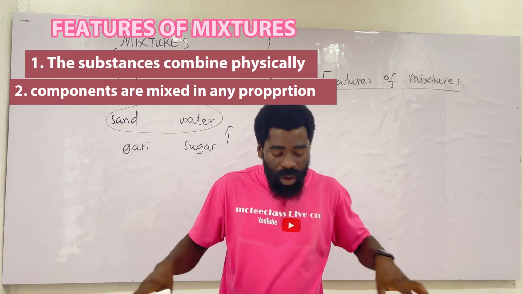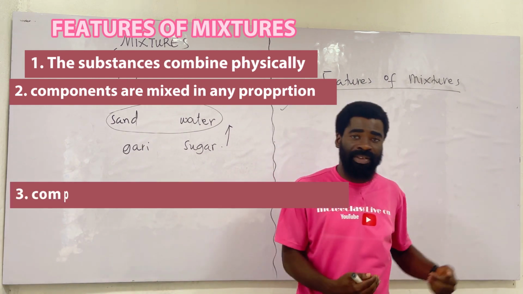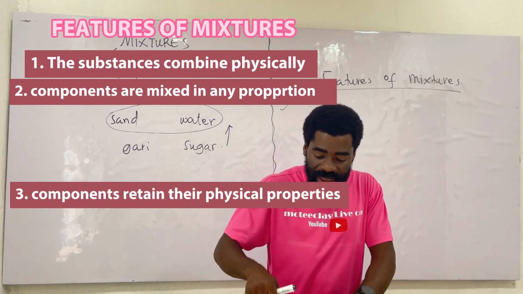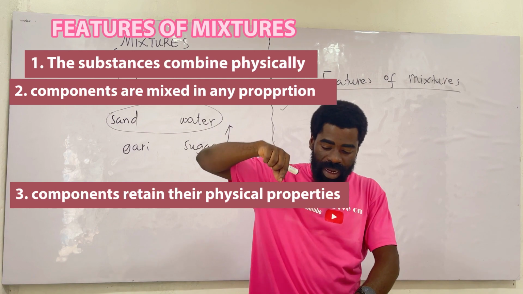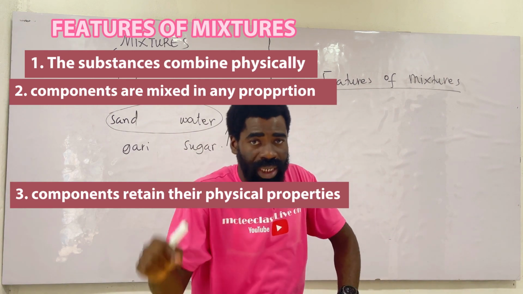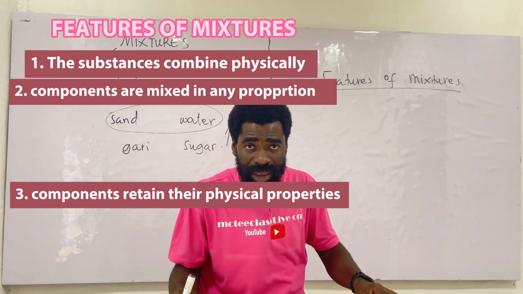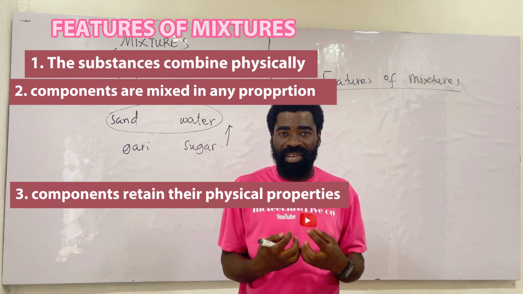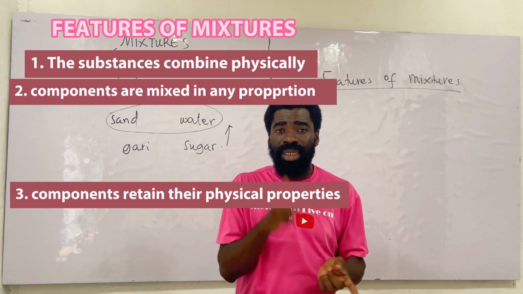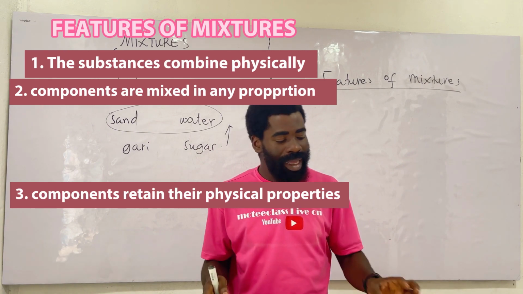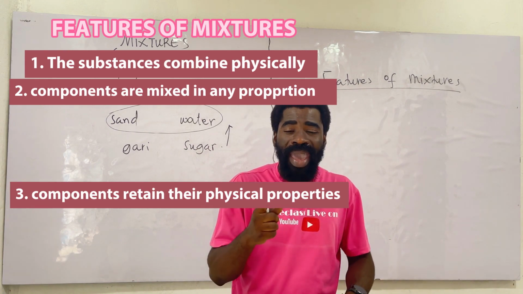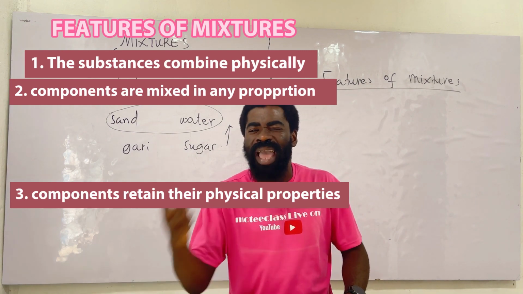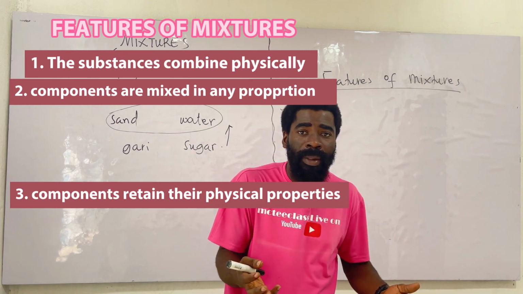Now, the components also retain their properties. When you mix them, because of the physical combination, nothing has changed. The definition says without any chemical change, and when there's no chemical change, that means I am still maintaining my physical properties. You get the point? Once there's a chemical change, you have changed your properties. Like I take a paper and I burn the paper or wood into ashes. What I have done is a chemical change. I have changed the composition. It's no longer paper. You get the point?